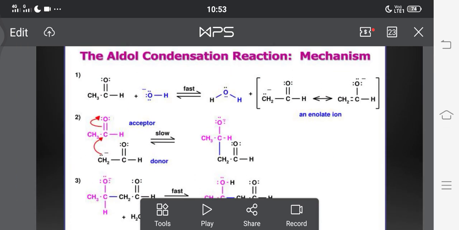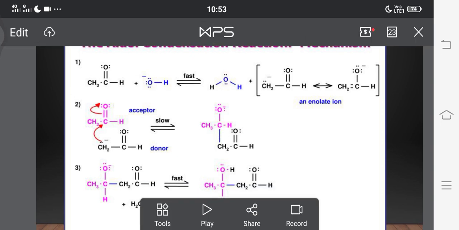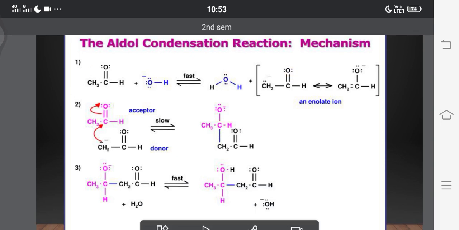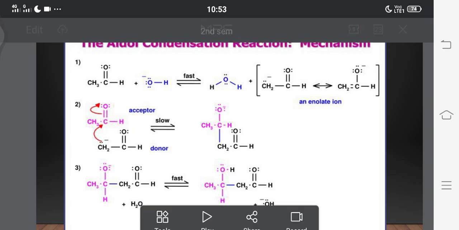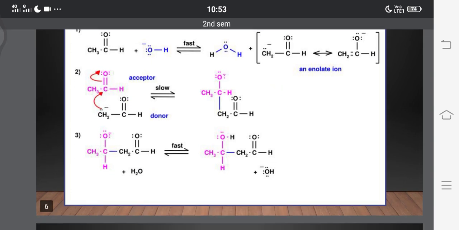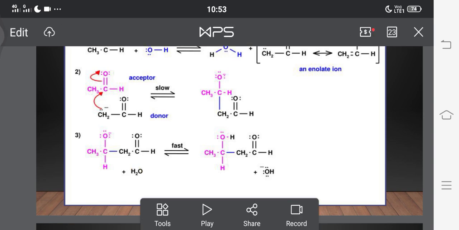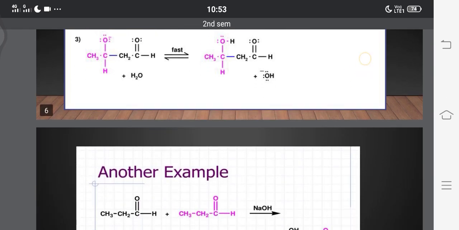In step 1, formation of the enolate ion. In step 2, the enolate ion attacks the carbonyl carbon of the fresh aldehyde, and in step 3 this intermediate reacts with a water molecule to form an aldol. Now, this is the clear mechanism of the aldol condensation.